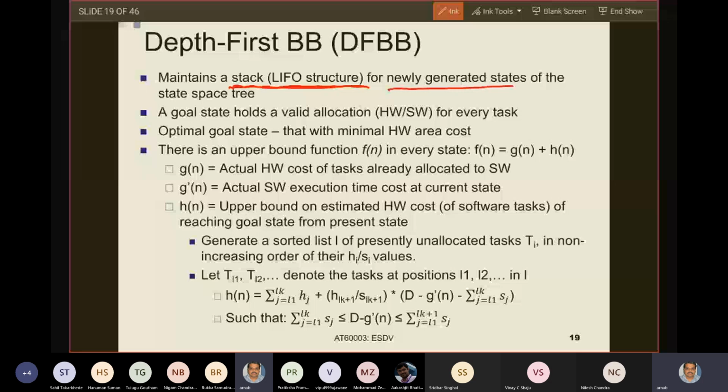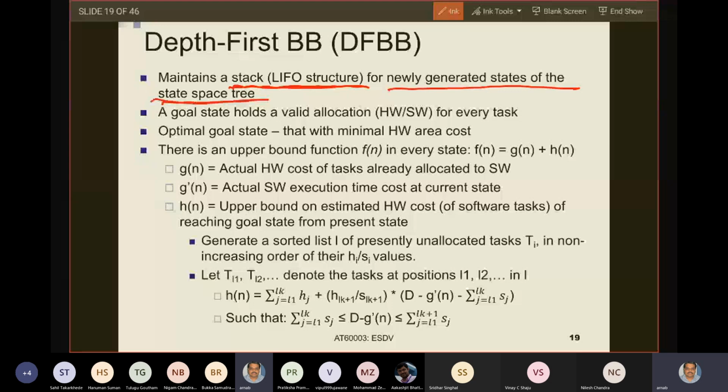A goal state holds a valid solution for every task. Any goal state holds a feasible solution. So what is the definition of a goal state? In depth first branch and bound, it is a leaf node which holds a valid or feasible solution. What do you mean by a feasible solution? Anyone is a valuation, but all valuations are not feasible, because the constraints may not be satisfied. So a leaf node which holds an evaluation of the tasks for which all my constraints are satisfied is a valid solution, and that leaf node becomes a goal state.